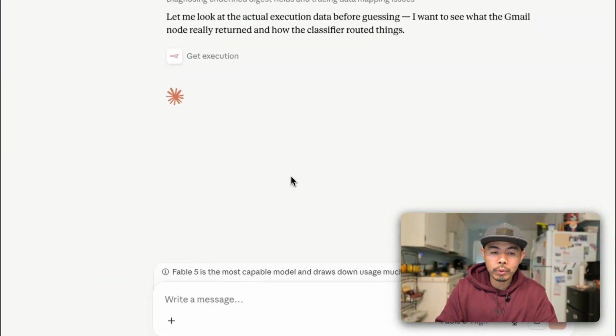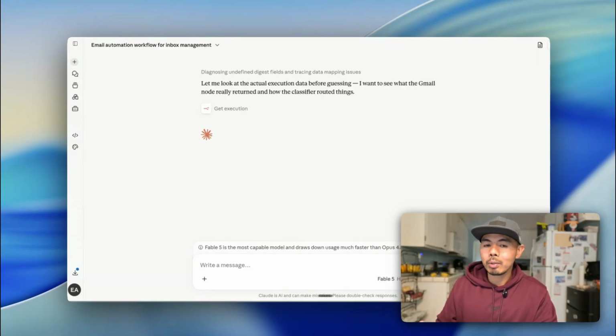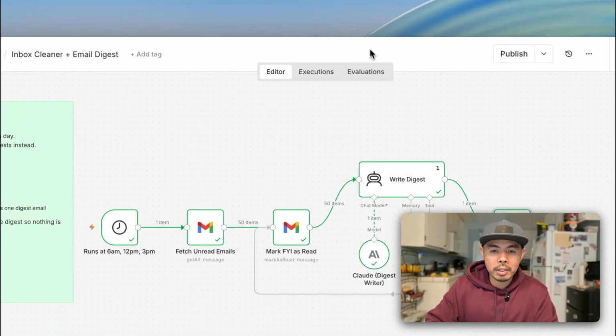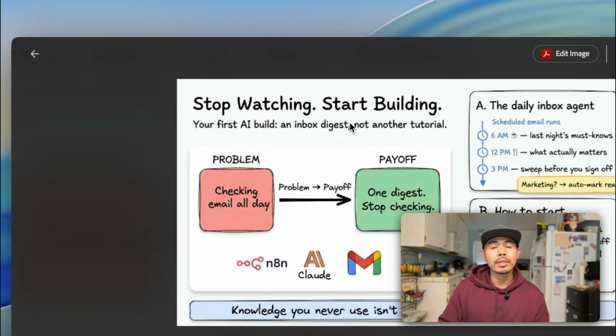For the demo, I'm going through quickly, but what I like to do is try to understand. Usually I would ask Claude, explain to me in 5 to 10 sentences what you're trying to tell me or what decision you need from me. But this is pretty much it. It's going to fix it. Again, going back to my point today: stop watching and start building.